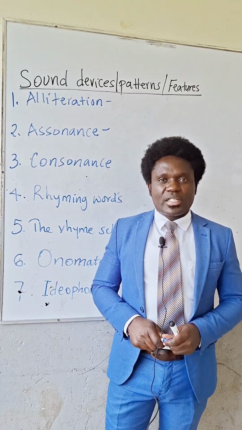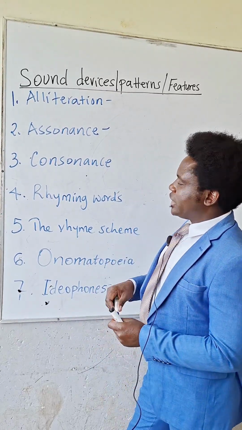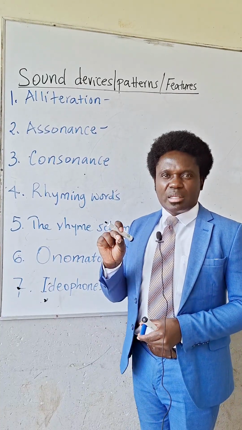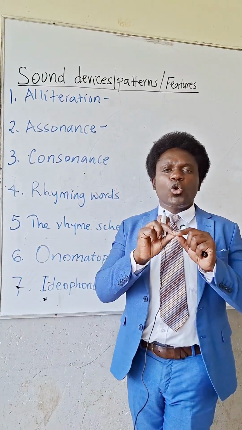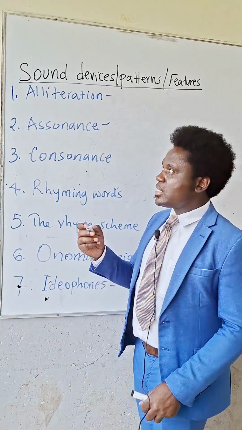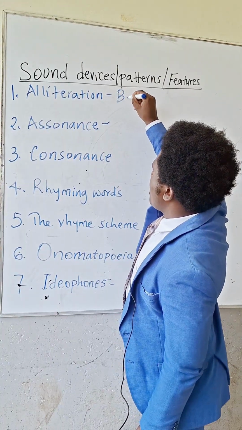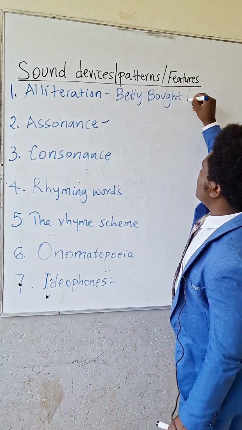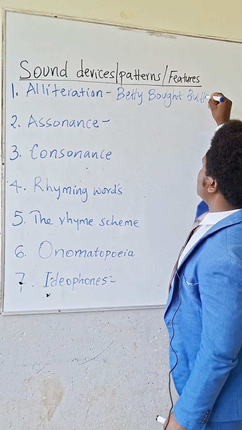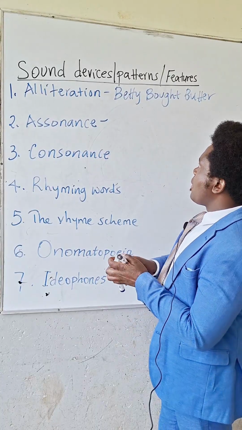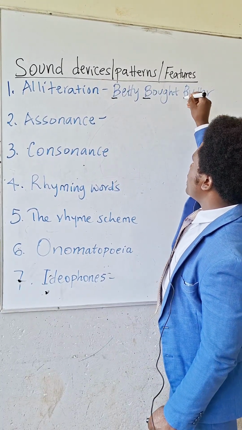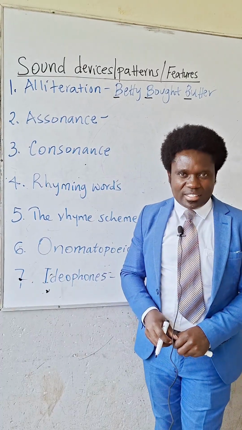Sound features in poetry. Alliteration is the repetition of similar consonant sounds at the beginning of words close together in a line. For example, we can say Betty bought butter. In this case, there is the repetition of similar consonant sounds at the beginning of these words close together in a line.